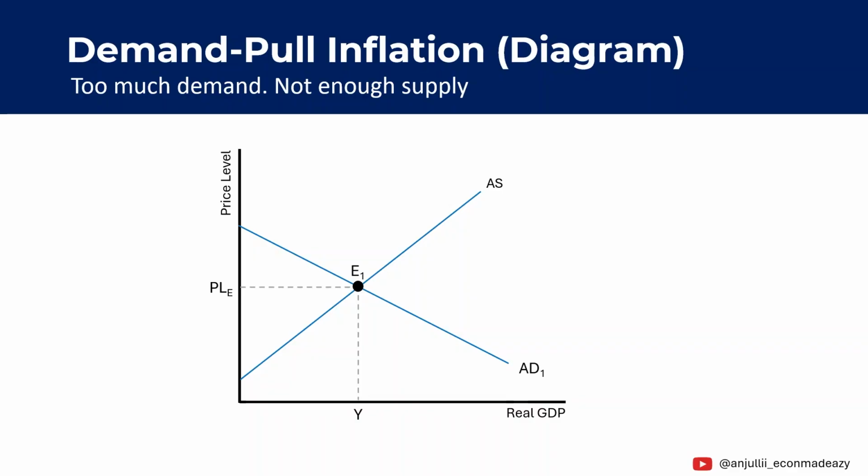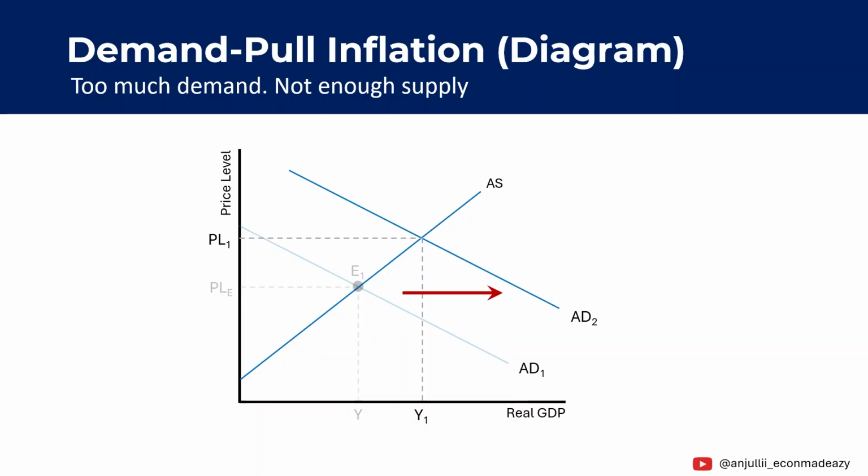Let's now look at how demand pull inflation appears in a diagram. On the vertical axis, we have the price level, and on the horizontal axis, we have real GDP or output. Initially, the economy is at equilibrium at point E1, where aggregate demand equals aggregate supply. Now suppose demand in the economy increases. This may happen because people have higher incomes, more credit is available, or government spending increases.